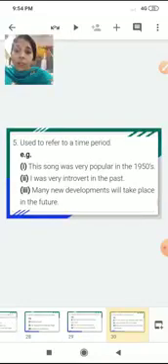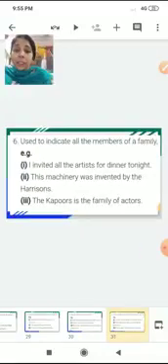It is used to refer to a time period. Now, what does time period refer to? In the 1950s, in the past, in the future. So all this refers to a time period. Whenever we use such a time period in a sentence, we use the definite article the. This song was very popular in the 50s. I was very introvert in the past. Many new developments will take place in the future. So, let us move to the next one.